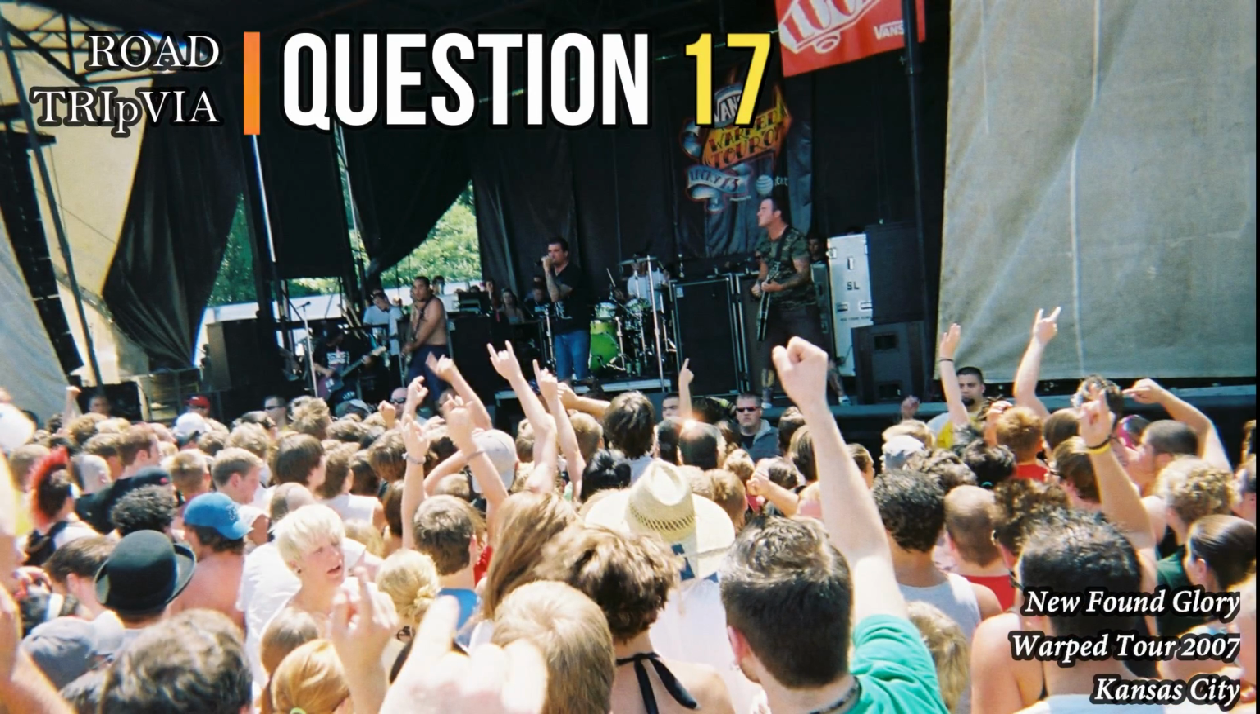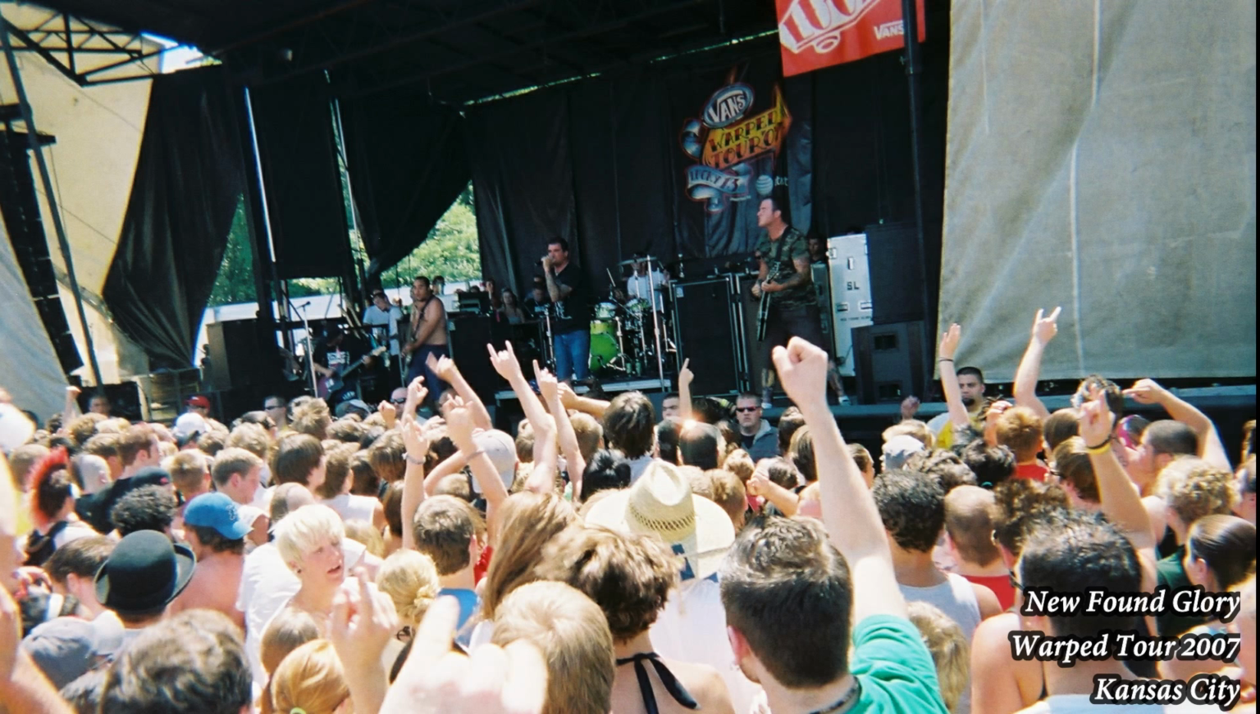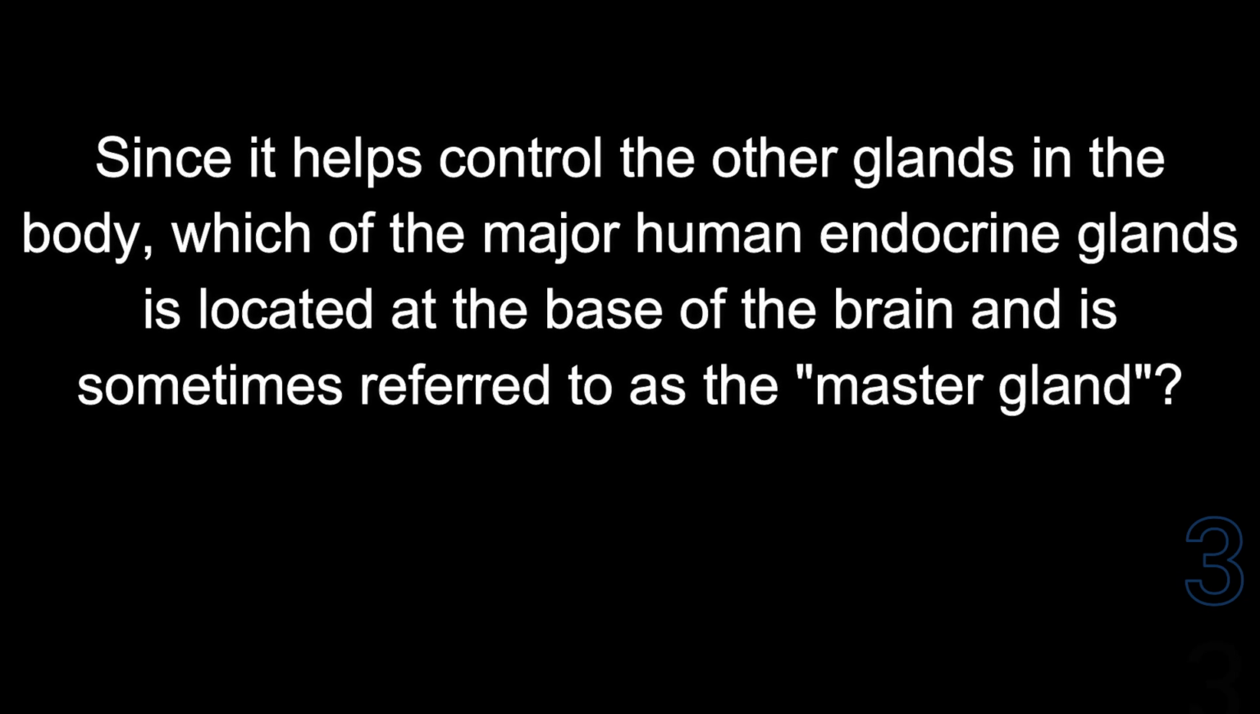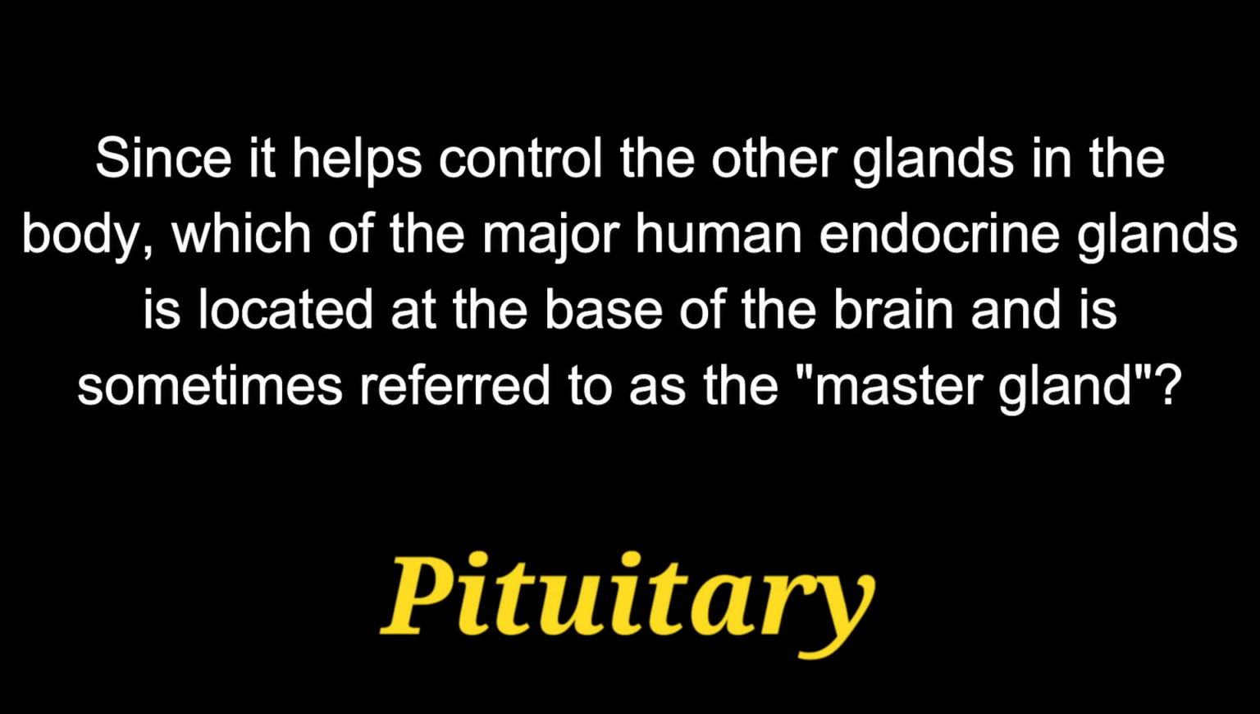Question 17. Since it helps control the other glands in the body, which of the major human endocrine glands is located at the base of the brain and is sometimes referred to as the master gland? The answer is the pituitary.